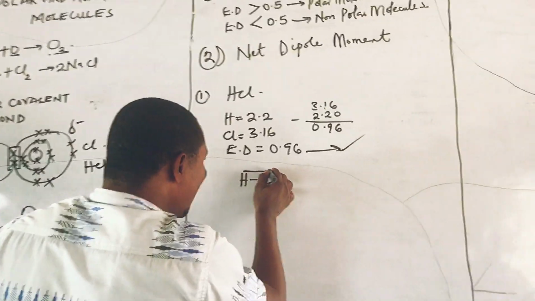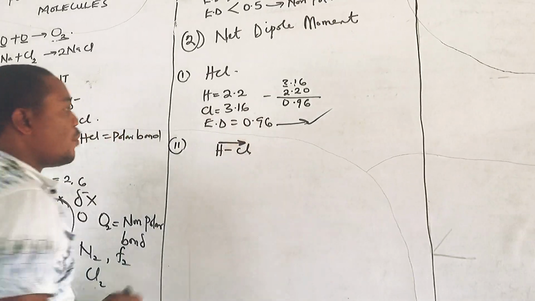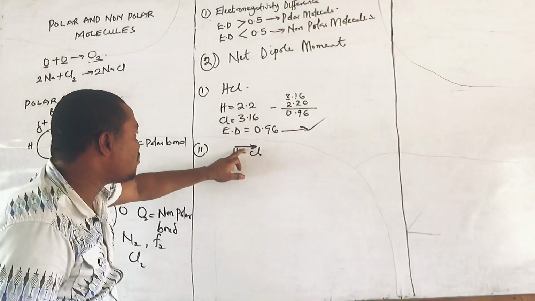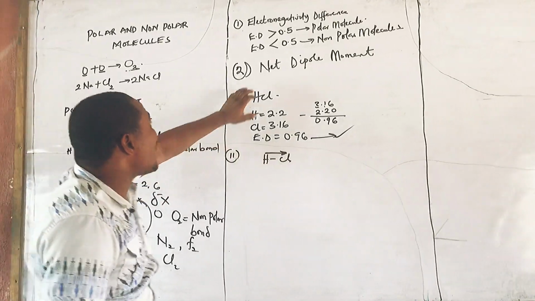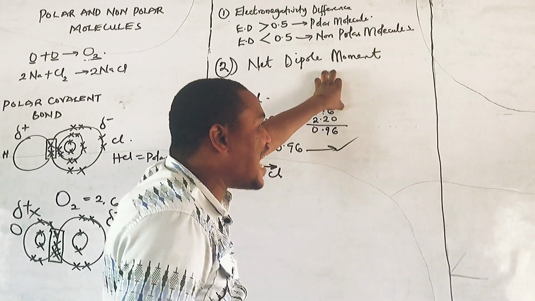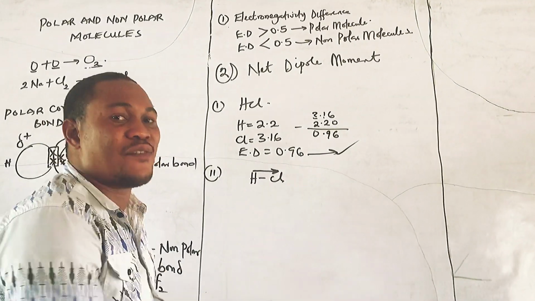Which means it will be in this manner. The direction will be in this manner. And if the direction is in this manner, it means this thing will be having an attraction, because the meaning of net dipole moment is that there must be a kind of attraction. I hope we are getting. There must be a kind of attraction.